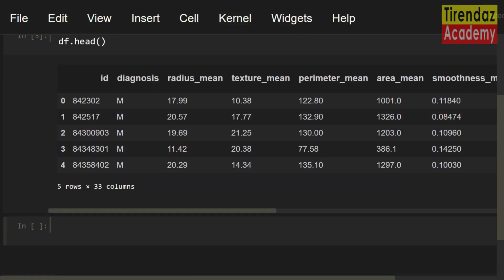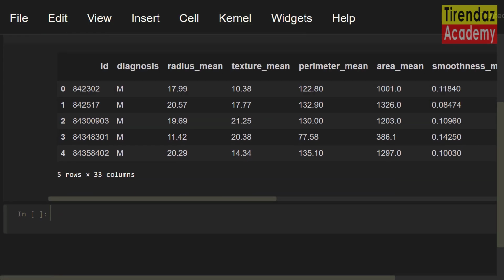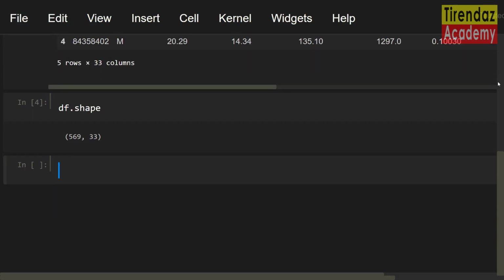df.head. Here you go. This dataset consists of examples of malignant and benign tumor cells. The first column in the dataset shows the unique ID numbers and the second column shows the diagnosis. Let's say M indicates malignant and B indicates benign. The rest of the columns are our features. Let's take a look at the shape of the dataset. df.shape. You can see the number of rows and columns.